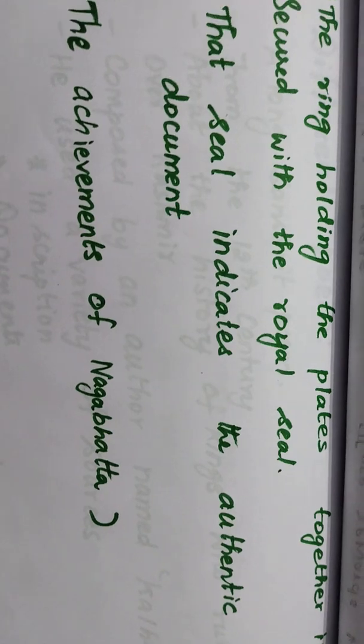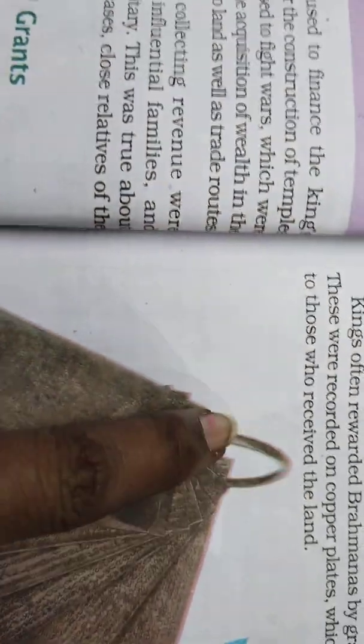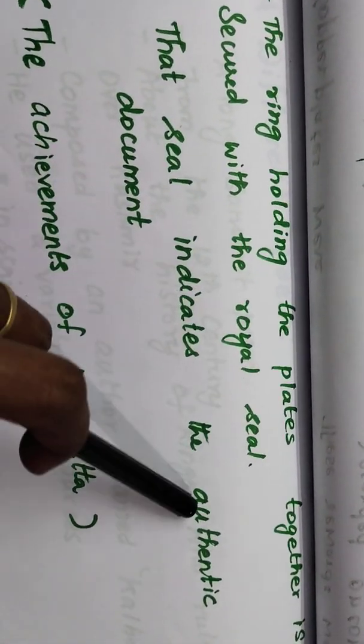So here the ring holding the plates together is secured with the royal seal. You can see the seal over there. When the seal was there, only then would the copper plates be accepted by anyone else, isn't it? So that seal indicates the authentic documents.